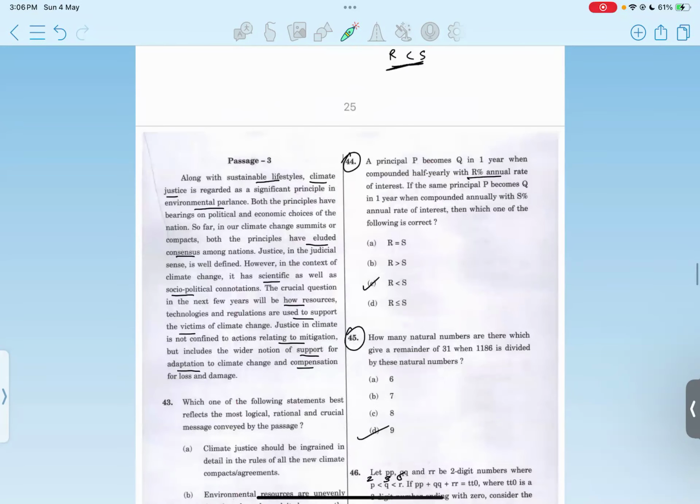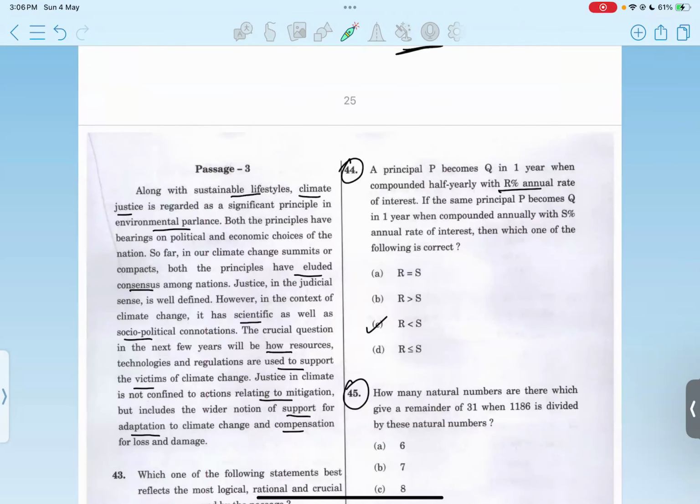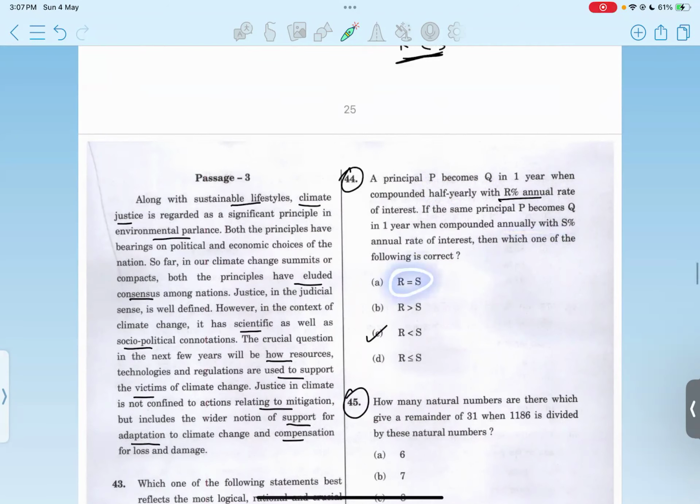Okay. Question 44. Here it is stating that there's a principal P which becomes Q in 1 year when it is compounded half yearly, with an annual rate of interest of R%. And in the second case, the same principal P becomes Q in 1 year when it is compounded annually with S% annual rate of interest. So the relationship between R and S has to be identified.